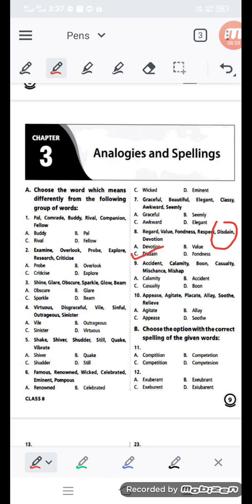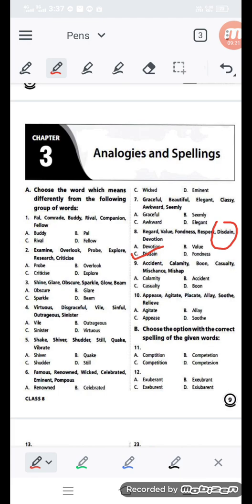Accident, calamity, boon, casualty, mischance, mishap. So these words you have to tackle, and you have to sort out which word is the odd one, and you have very short or limited time to solve it.